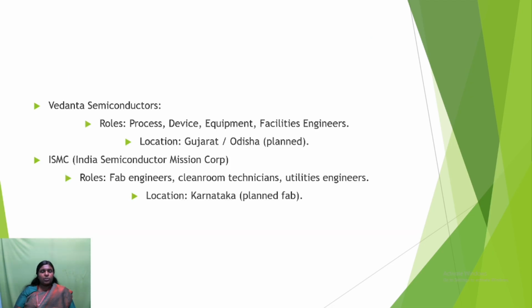The next, Baidana Semiconductors. Here it is also in Gujarat. And the main role is process and device equipment, facilities engineers are there. So mainly we are not having the manufacturing of semiconductors. Here also we are having the manufacturing of small memory chips. And next one is IMS, India Semiconductor Machine Corporation. Here it is located in Karnataka.